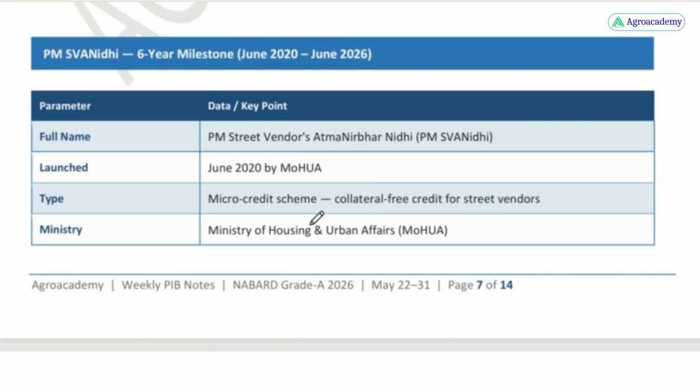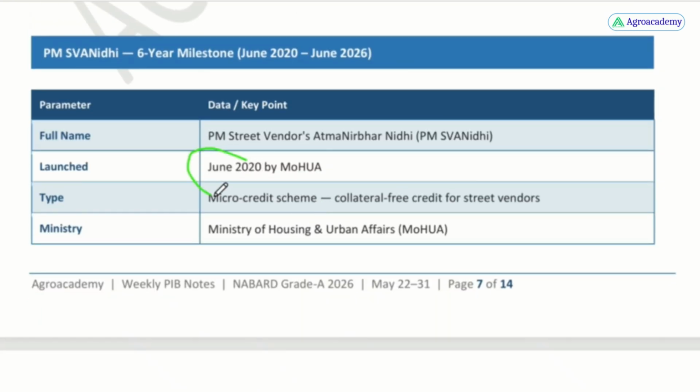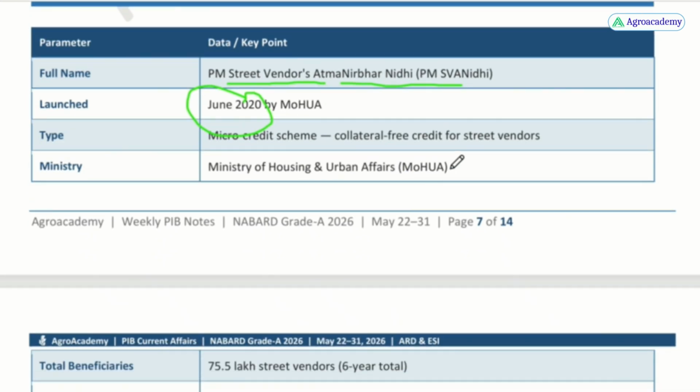The PM Swanidhi scheme was launched in the year 2020 during the lockdown time, to help the street vendors. That's why the scheme name has been given PM Street Vendors Atmanirbhar Nidhi. And it was launched under the Ministry of Housing and Urban Affairs.